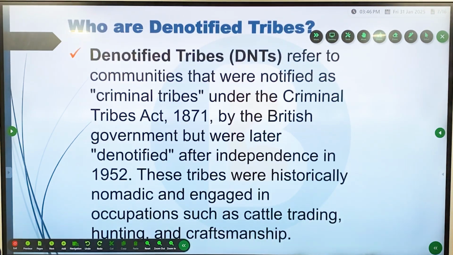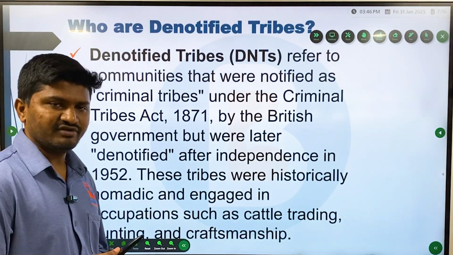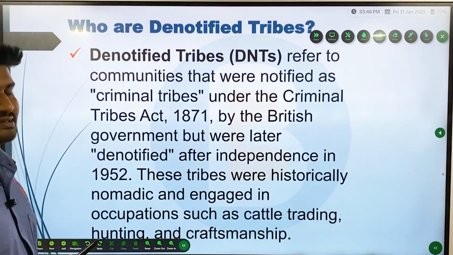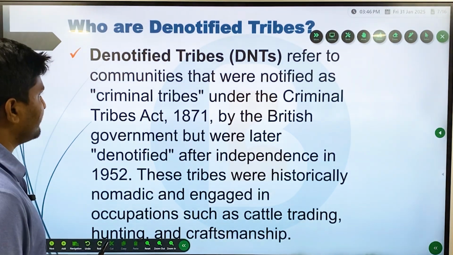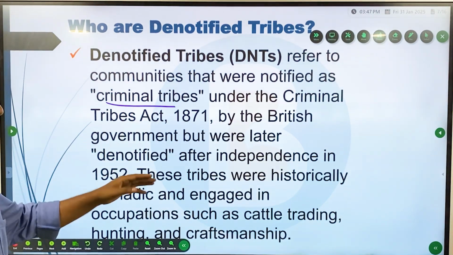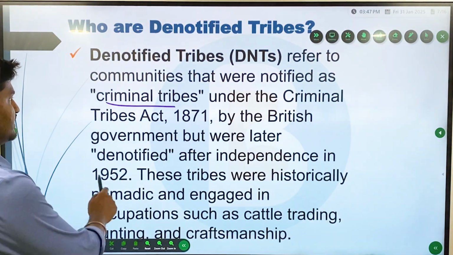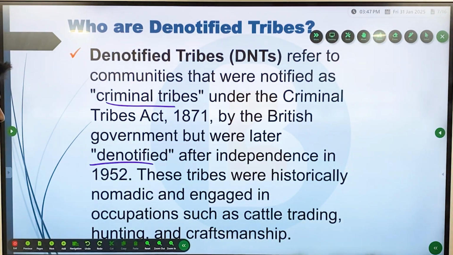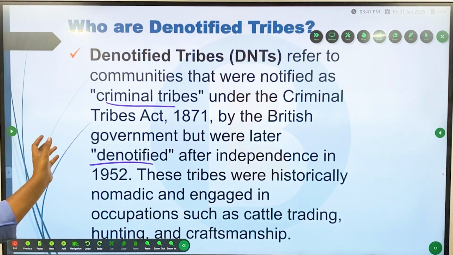Then who are the denotified tribes? Who are considered as denotified tribes in India? The denotified tribes refers to the communities that were initially notified as criminal tribes under the British government's Criminal Tribes Act of 1871, but were later denotified after independence in 1952. Originally notified as criminal tribes, they were then removed from the list of criminal tribes. That is why they are called denotified tribes.